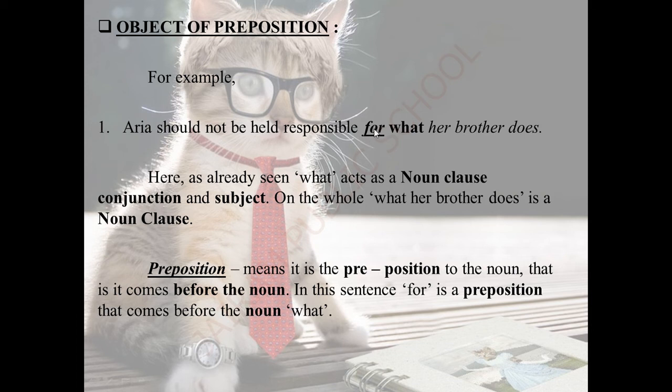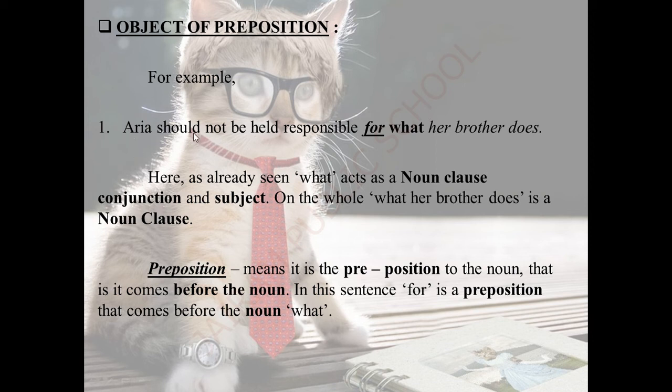Prepositions have some clue words with which we can find them, like in, on, at, for, because, and so on. Here in this sentence, before what do we have for? So for becomes a preposition here. It acts as an object of preposition for the noun class. What her brother does is a noun class, and before the noun class a preposition comes, which acts as an object of the noun class.